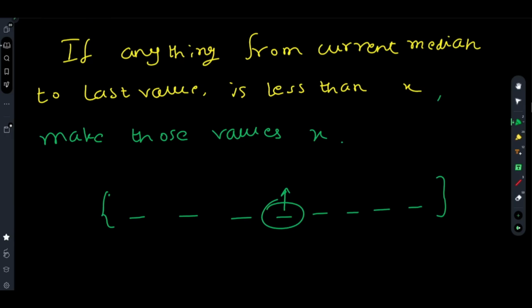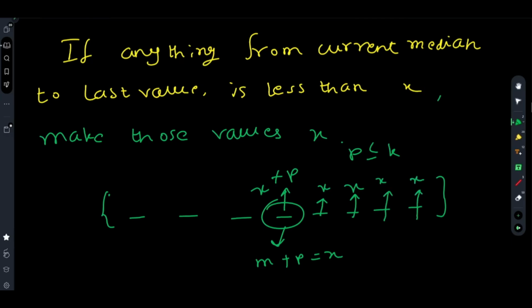If you increase the median by any amount p less than or equal to k, it might distort the array. To safeguard ourselves from this hampering of the array, the only chance is to increase this particular block as much as possible to ensure that the median is x. Let's say m plus p equals x. So you have to increase the adjacent one only as much as possible to make it x.